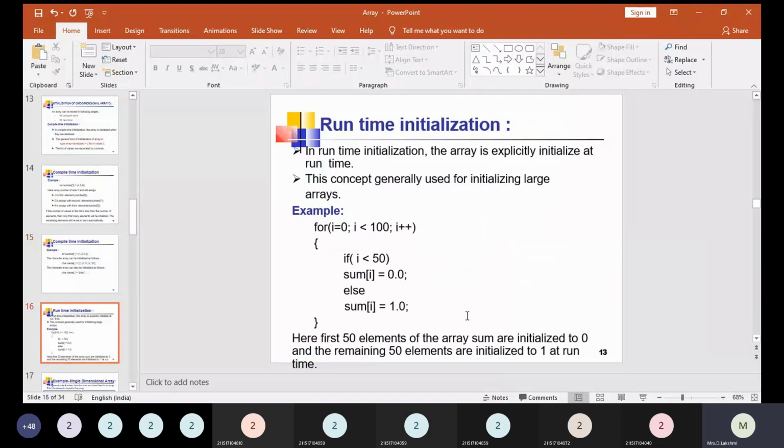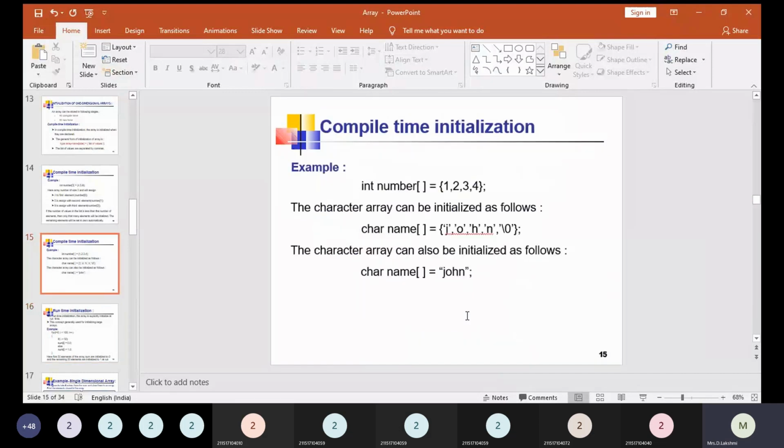Next is runtime initialization. Compile time initialization is before executing your program, the array size will be fixed with the help of the right side given values. However many values are available at the right side, the same size is taken as the array size. Here 1 2 3 4 means the array size is 4. For the character array there are 4 letters, including the slash 0 there are 5 letters, so the size of the array name is 5. For the third example the size of the array is 4.